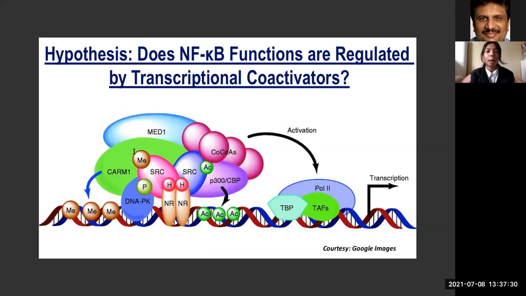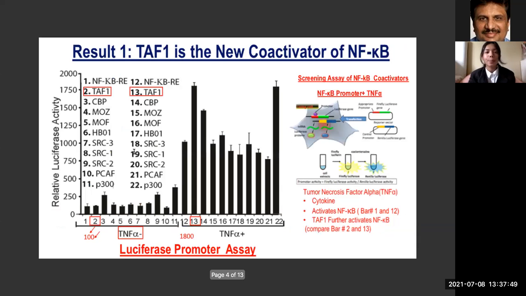Hypothesis. How are NF-kappa B functions regulated by transcriptional coactivators? A coactivator is a type of transcriptional co-regulator that binds to an activator to increase the rate of transcription of a gene or set of genes. The activator contains a DNA binding domain that binds either to a DNA promoter site or a specific DNA regulatory sequence called an enhancer. TAF1 is a new coactivator of NF-kappa B.